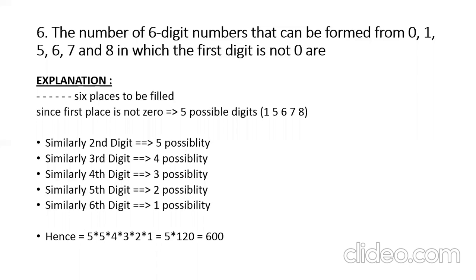So it is not blindly 6 factorial ways, but it is 5 into 5 into 4, 3, 2, 1. So this can be written as 5 into 5 factorial. So 5 into 120 is 600.